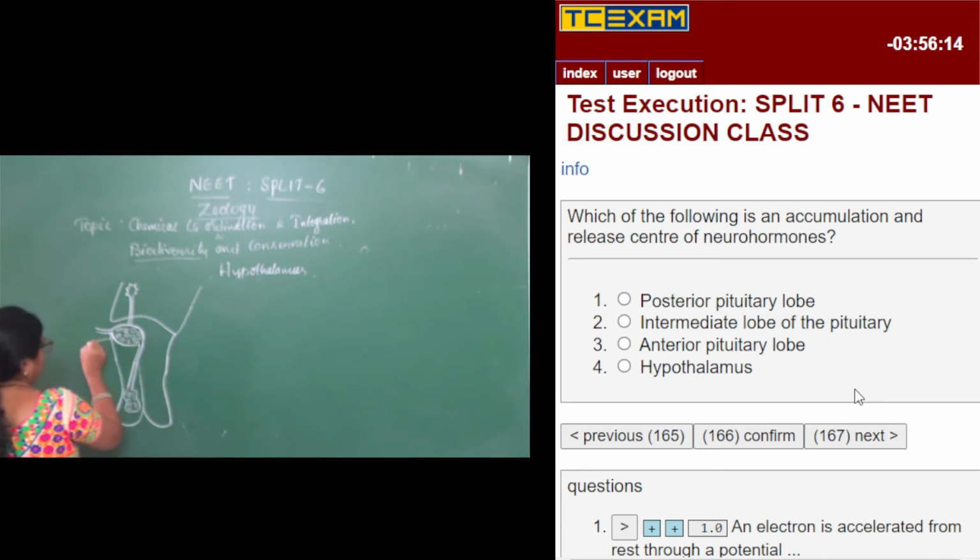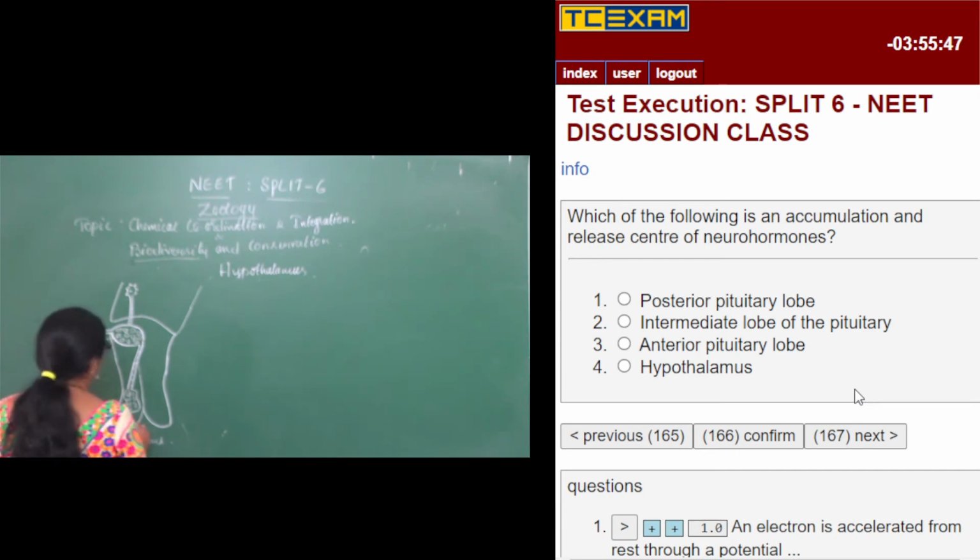This is the portal circulation. This is the anterior lobe of the pituitary gland, and we have the secretions coming out here, reaching the portal circulation, and from the portal circulation coming to the adenohypophysis of the pituitary gland.